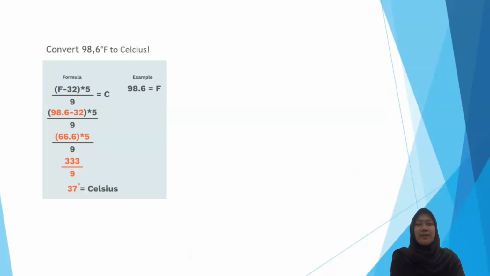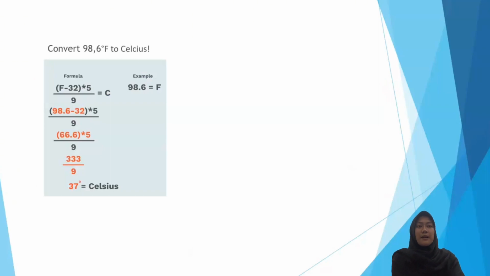First, we will convert Fahrenheit to Celsius with this formula. 98.6 subtracted by 32 is 66.6, and then 66.6 multiplied by 5 is 333 and divided by 9 equals 37 degrees Celsius.